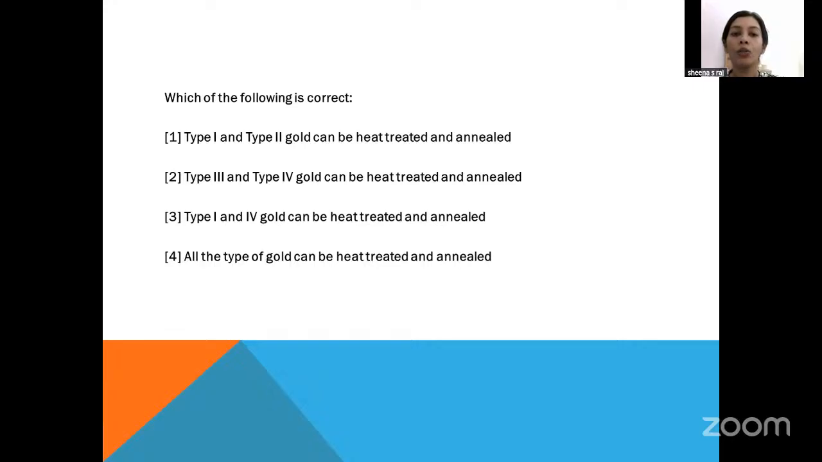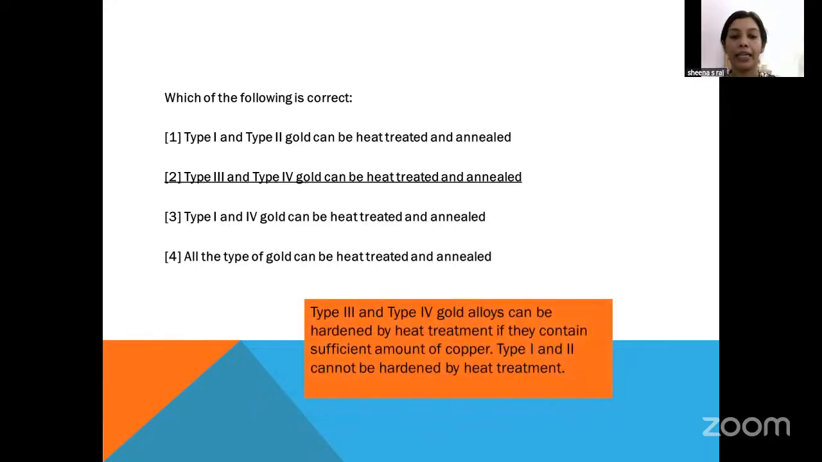Which of the following is correct? Type 1 and type 2 gold can be heat treated and annealed. Type 3 and type 4 gold can be heat treated and annealed. Type 1 and type 4 gold can be heat treated and annealed. All types of gold can be heat treated. It is type 3 and type 4 gold that can be annealed. That is, type 3 and type 4 gold can be hardened by heat treatment if they contain a sufficient amount of copper. Type 1 and type 2 cannot be hardened because they have no copper. So this is the difference between type 1 to type 4 gold, where type 3 and type 4 can be heat treated and annealed.